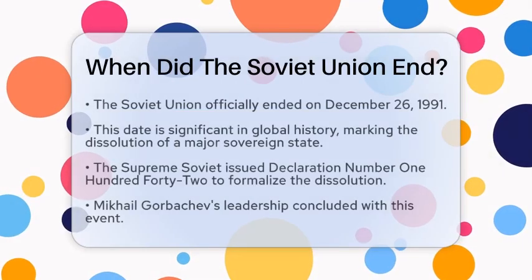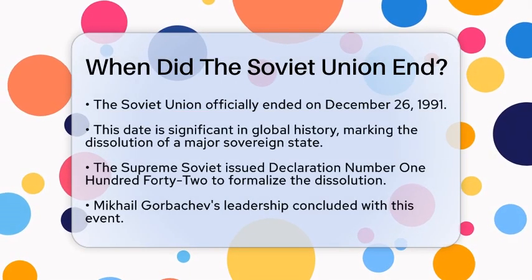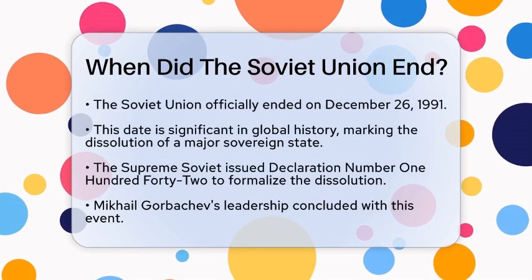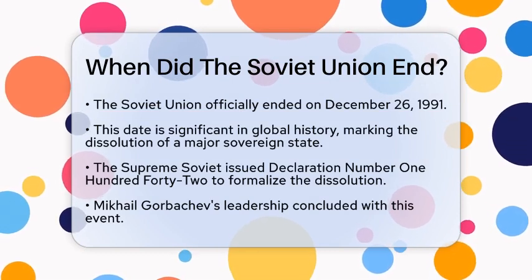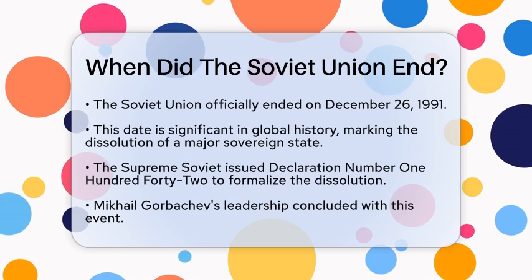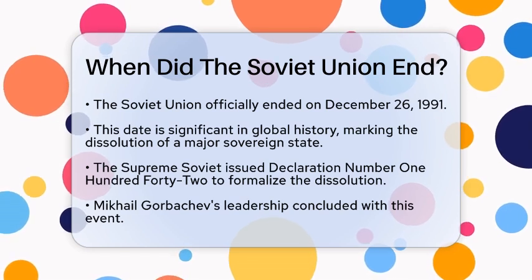When did the Soviet Union end? Have you ever wondered about the moment when one of the largest countries in history came to an end? The Soviet Union officially ceased to exist on December 26, 1991. This date marked a significant turning point in global history.